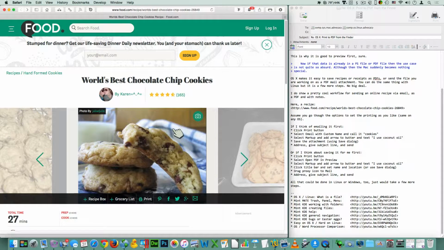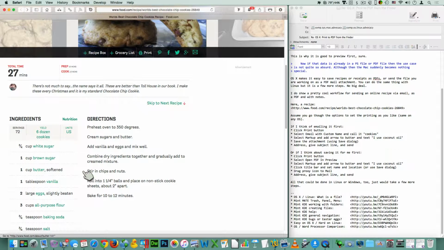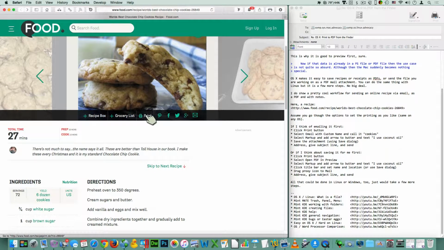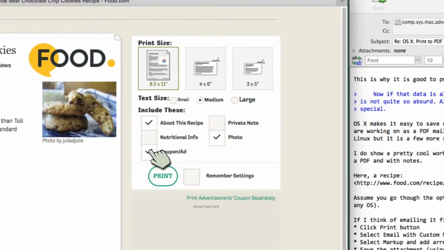Here's the type of workflow that I'm talking about, or the type of workflows, really. Here's a recipe that I like, and I want to use coconut oil instead of butter. I want to make a note for myself for that, and I want to save it for somebody else. I'm going to click print, and I'm going to take off nutritional information and coupon, and even